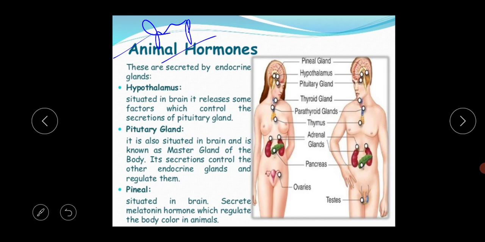The animal hormones and the plant hormones, this hormone system is very important for your exam. So before starting the animal hormone, you should know something about the hormone. You know only the definition of hormone, but you should know some properties of hormone. What is the characteristic feature, what are the salient features of the hormone.